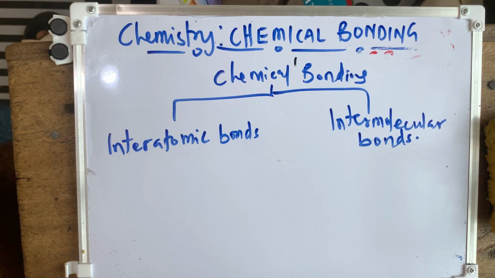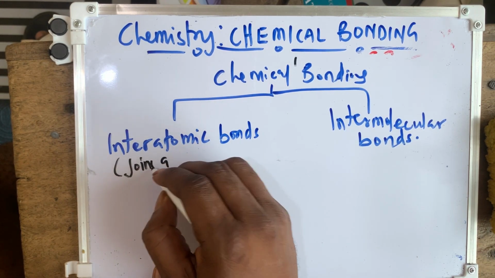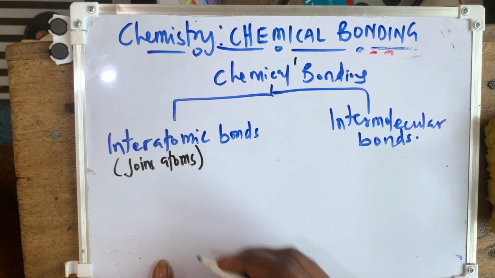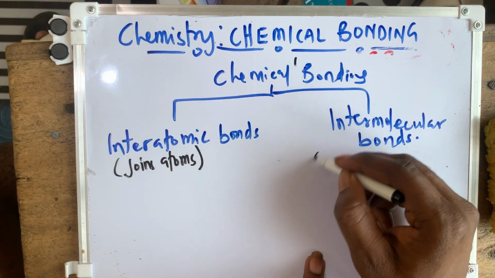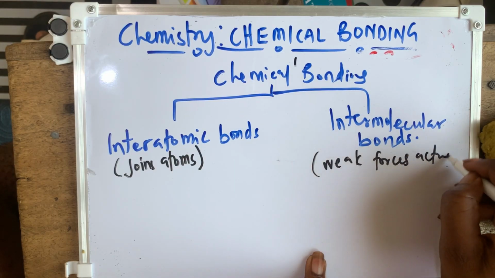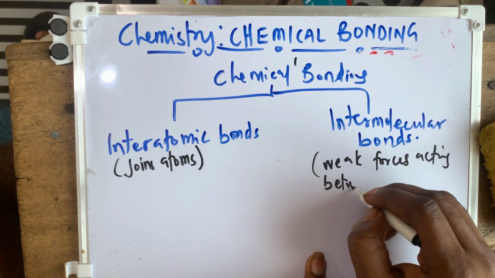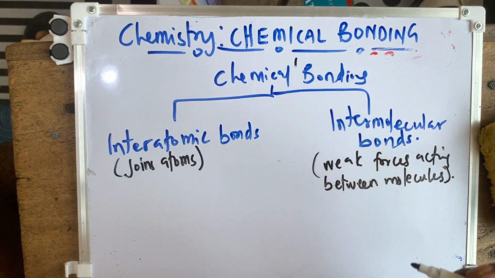So when you say an interatomic bond, we are looking at the strong bonds that join atoms together. Are you getting it? We are looking at the strong bond that joins atoms together. And when we say intermolecular bond, we are looking at the weak forces acting between molecules. That is what the intermolecular bond is.